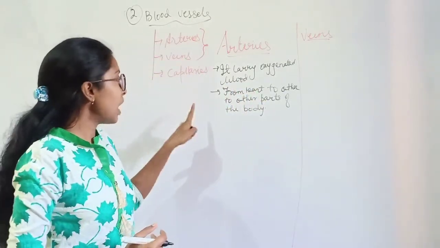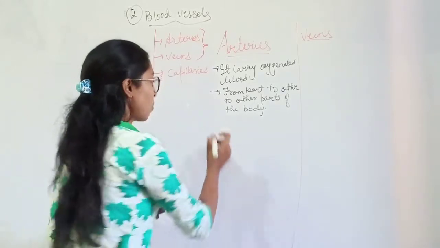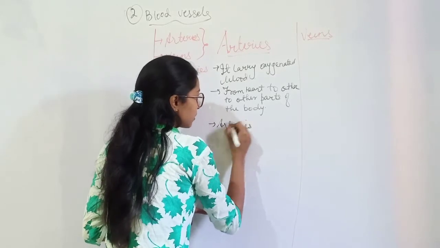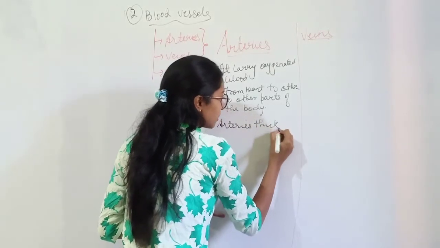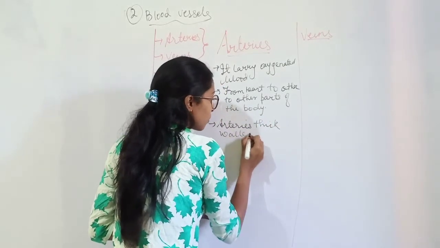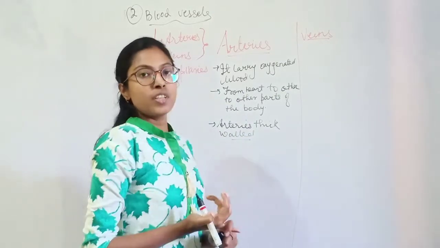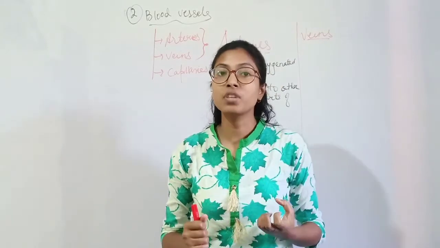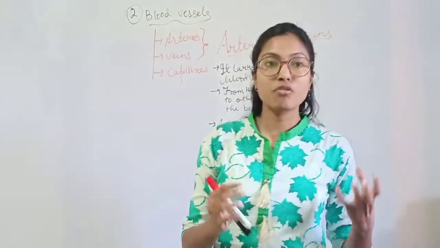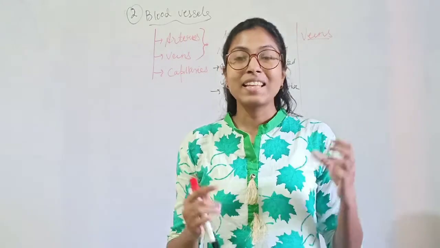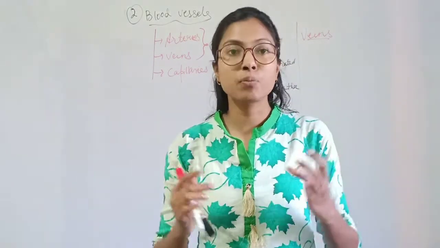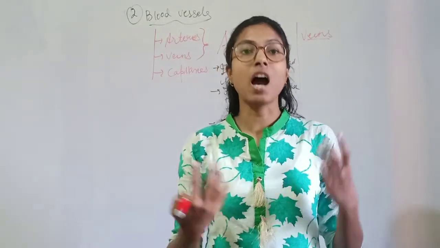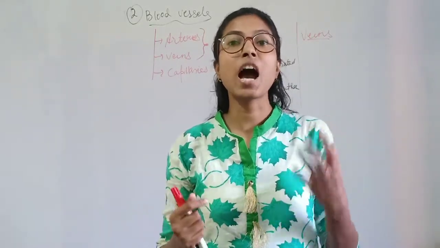Now about the arteries, arteries are thick walled. Why are they thick walled? Arteries take the oxygenated blood from the heart. When the heart contracts to pump the blood, that requires a lot of power, and due to this it develops a high pressure.